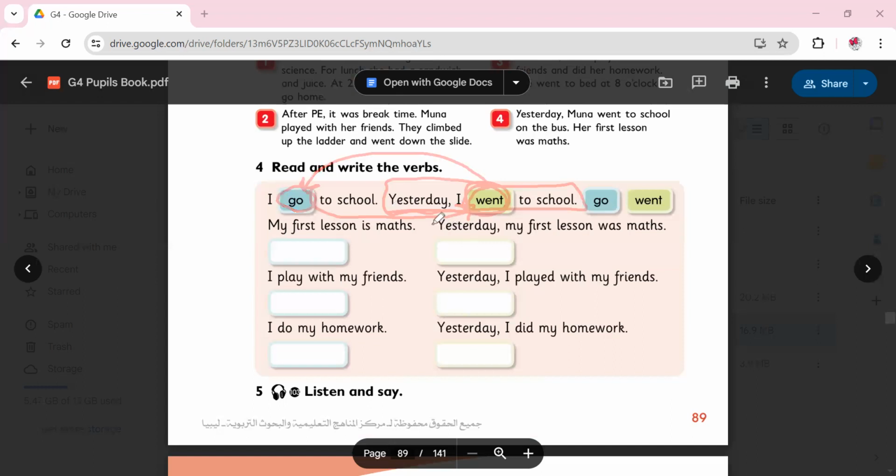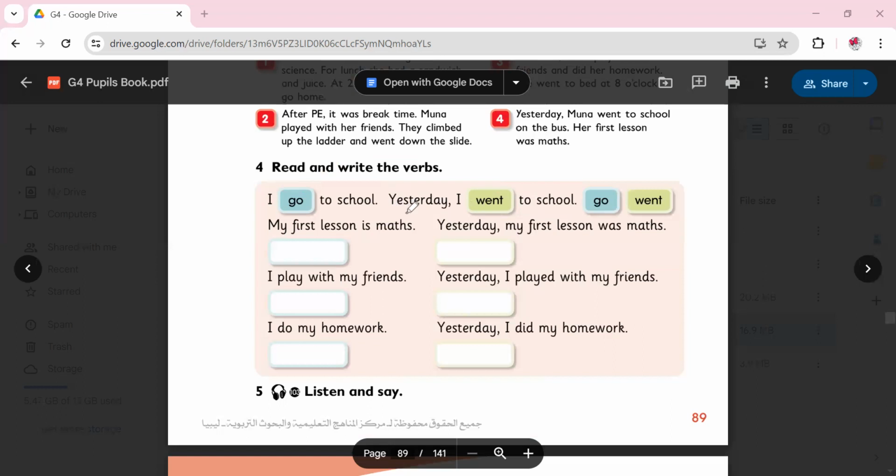Okay? Now, to know if we are talking about the past tense or the present tense, ماضي أو مضارع, we usually try to find the key. So we have a key for the past tense. Usually they start with yesterday, last week, last year, long time ago. So we always have that.